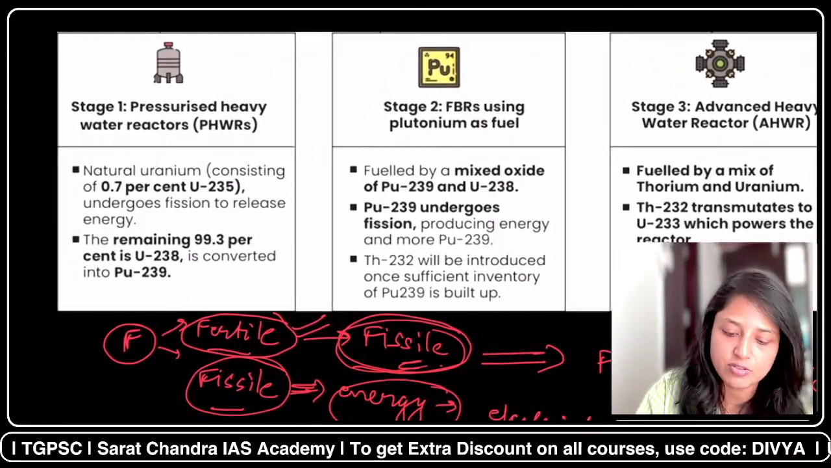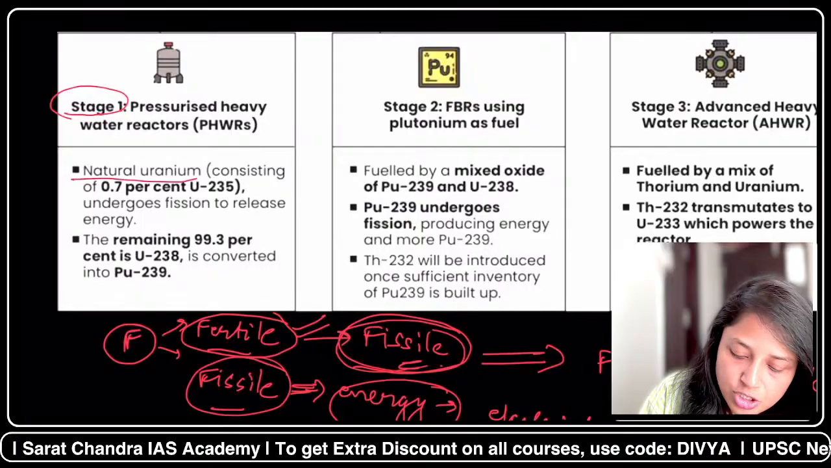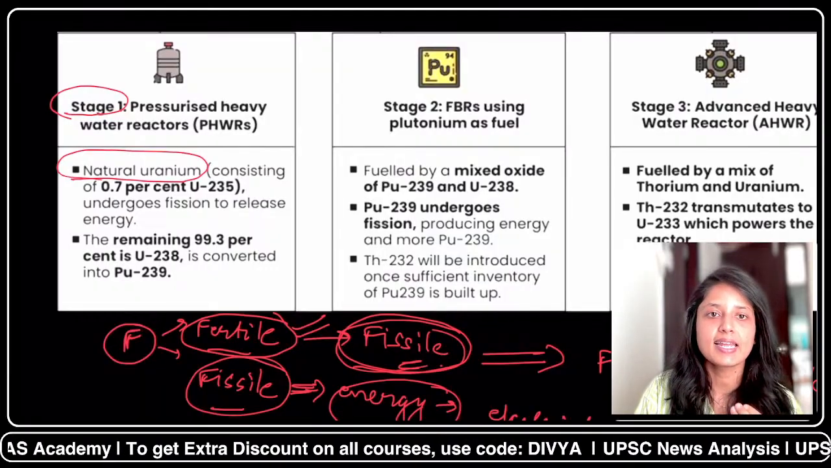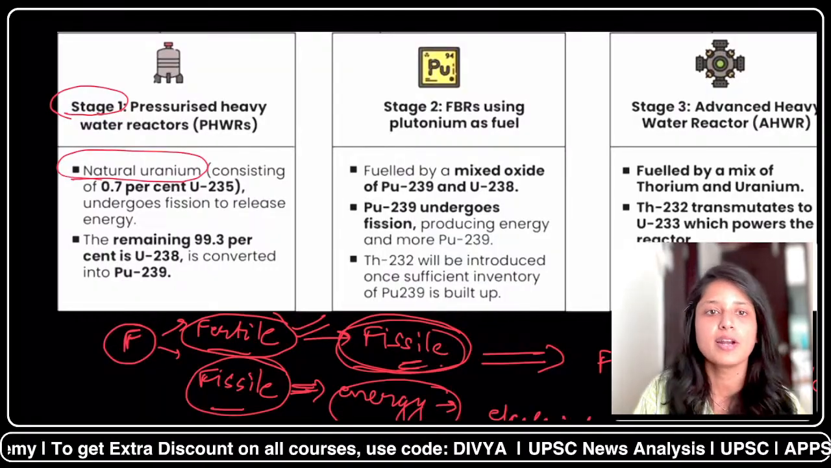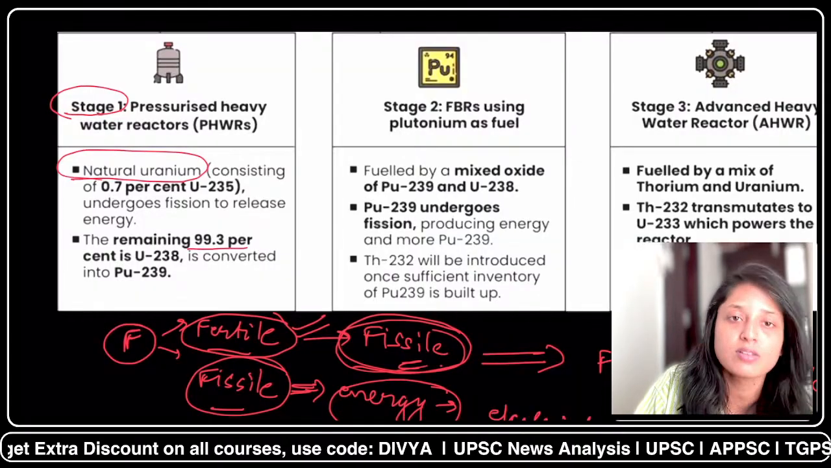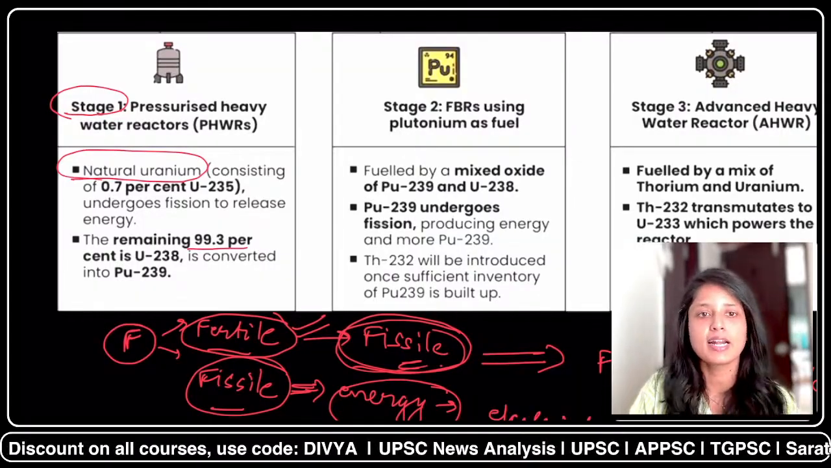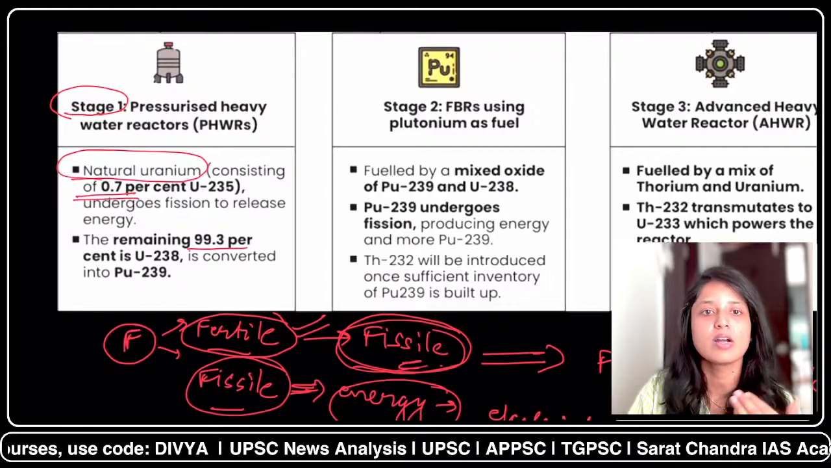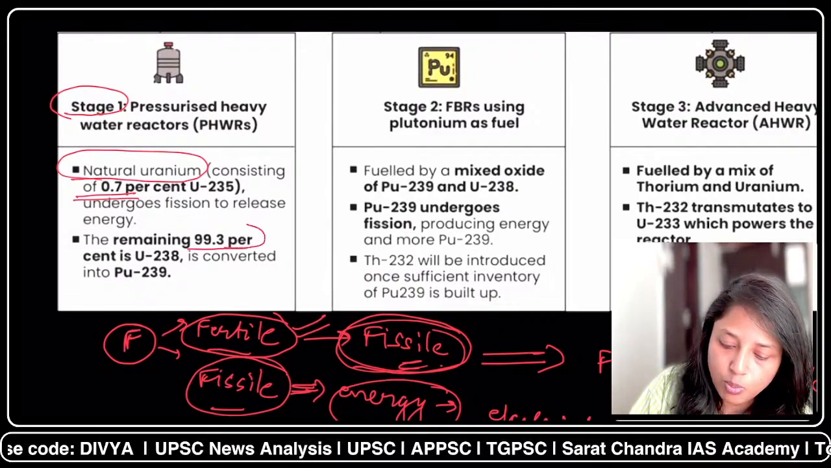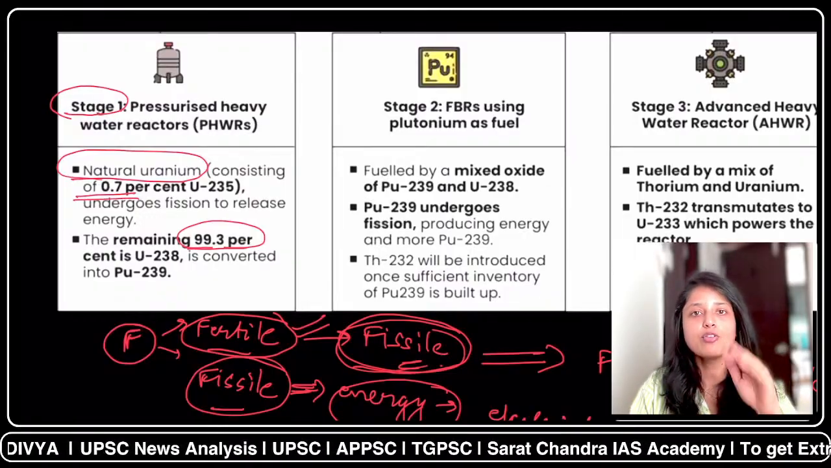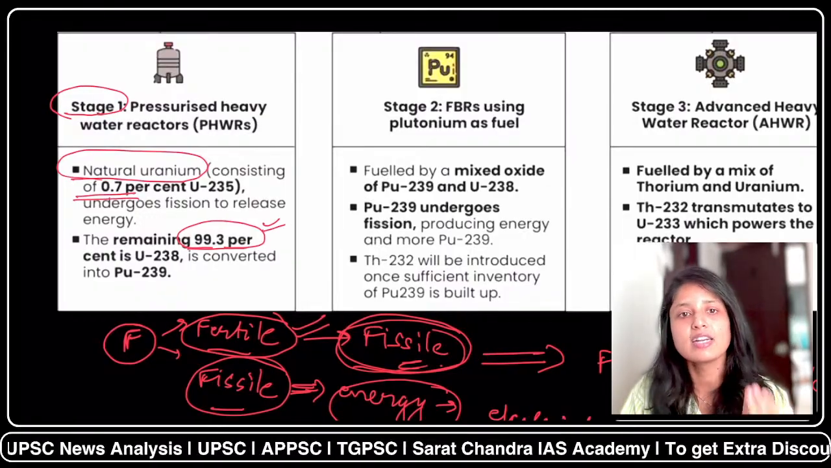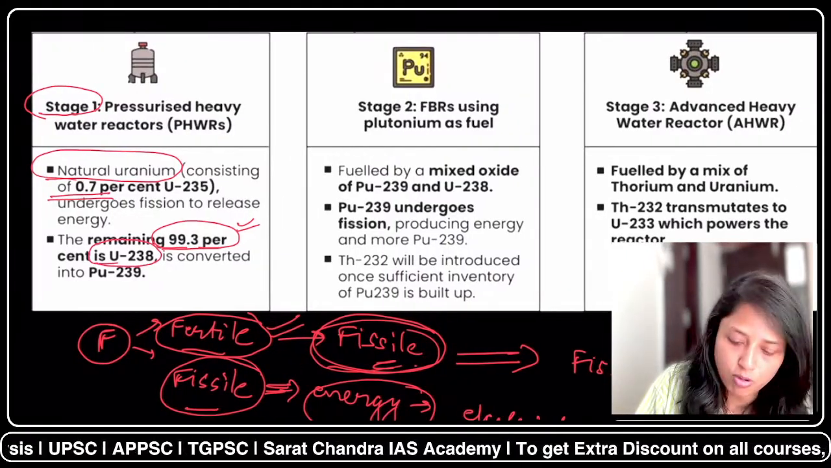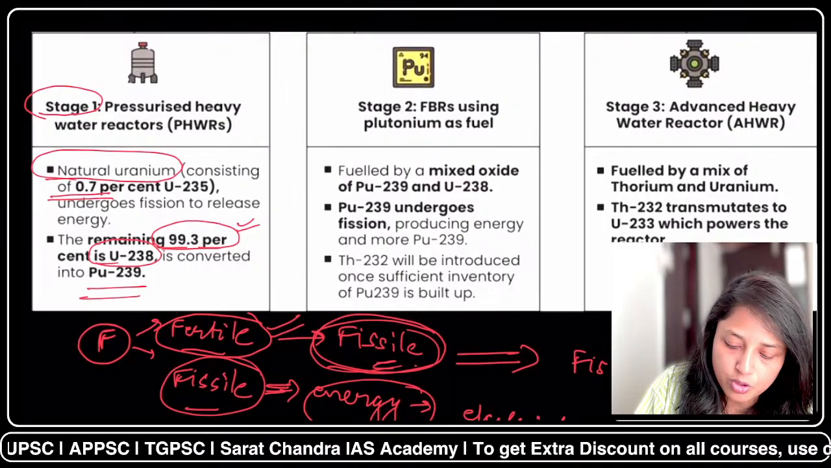Now, let's discuss stage 1. In stage 1, we use natural uranium. In natural uranium, only 0.7% is fissile material, which can be converted into energy. The remaining 99.3% is fertile, which cannot be directly used. When nuclear fission happens, the 0.7% gives the energy which can be converted into electricity, and the 99.3% uranium gets converted into fissile form. Earlier it was fertile, now it gets converted into fissile form. Now, how does uranium-238 get converted into fissile form? Uranium-238 to plutonium-239.